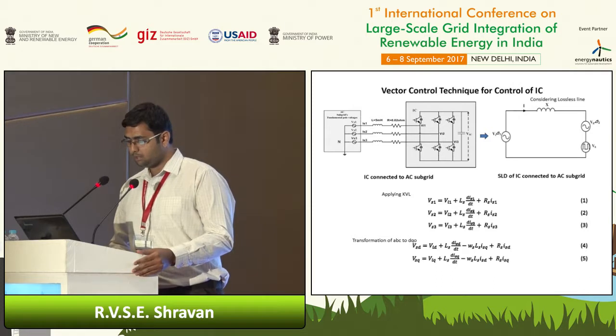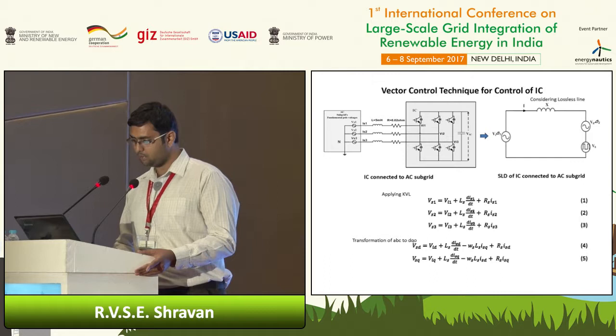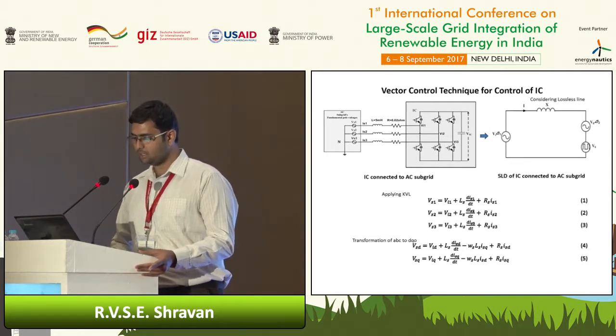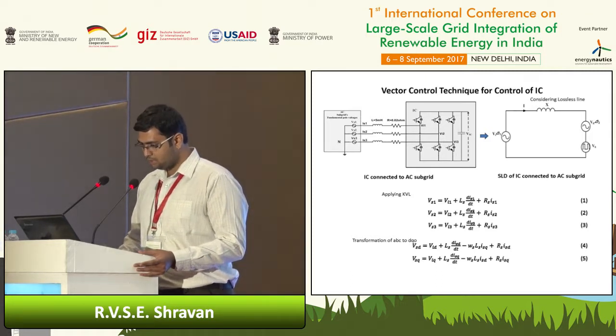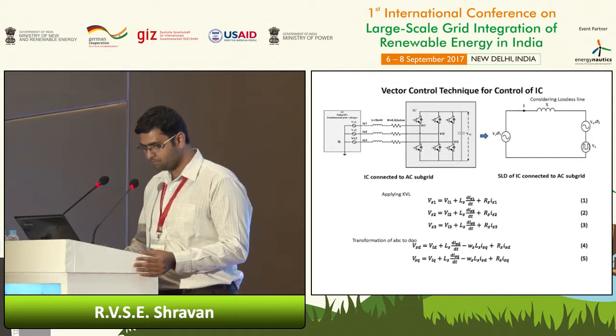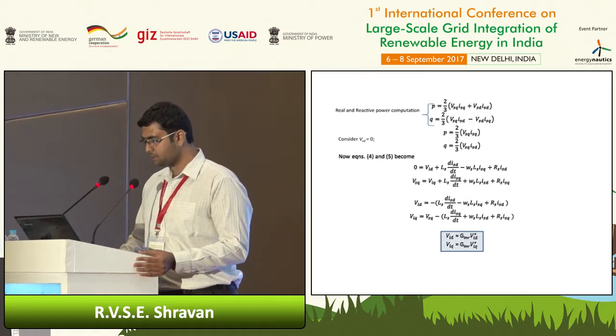For the power flow control, we are controlling the pole voltages. To control the pole voltage, we need to generate an appropriate reference signal. That reference signal we will generate using our vector control technique. This is a simple technique. We apply KVL for the 3 phases. As these equations are in the stationary reference frame, we transform them into the rotating reference frame. We get VSD and VSQ in this form, and the real and reactive power expressions in the DQ0 frame will be like this.